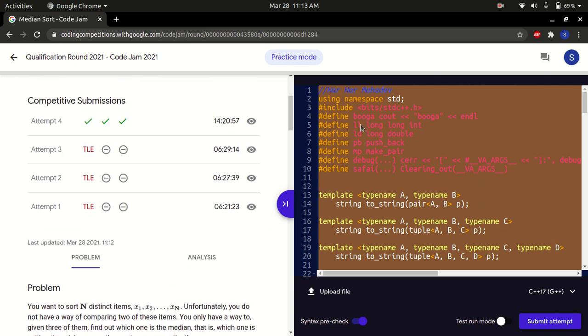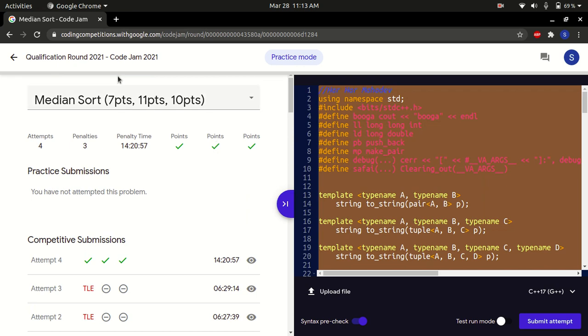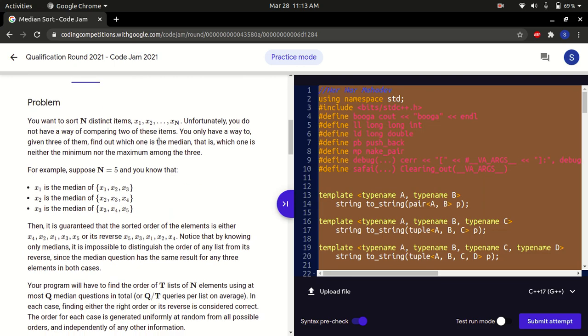Solution and code to Code Jam 2021 qualification round. Problem: Median Sort. So the problem describes that there are n distinct items, all of them different, x1 through xn, and